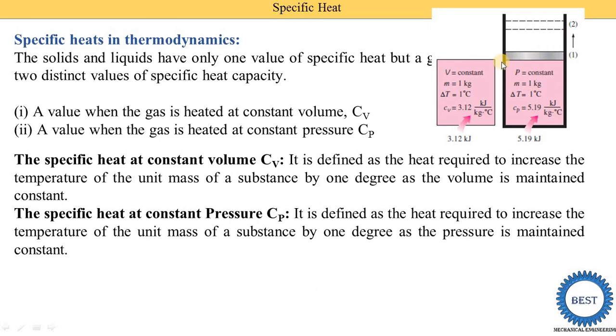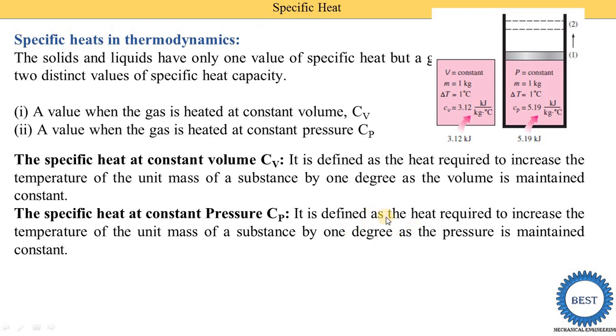This is the piston, and here we mention the pressure is constant, mass is 1 kg and delta T is 1 degree. When we supply heat energy to this gas, what happens? It absorbs some quantity of heat and then its temperature increases. With this temperature its pressure also tries to increase, but here we need to maintain the pressure constant. Then this piston starts to move, that is, expansion is done. Suppose 5.19 kilojoule of heat energy is supplied. Out of that, some quantity of heat energy is used to expand the piston. That's why this value of Cp is always higher.